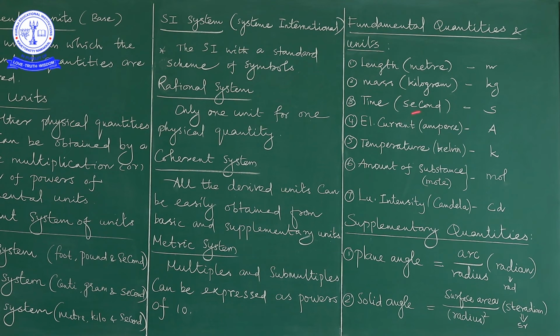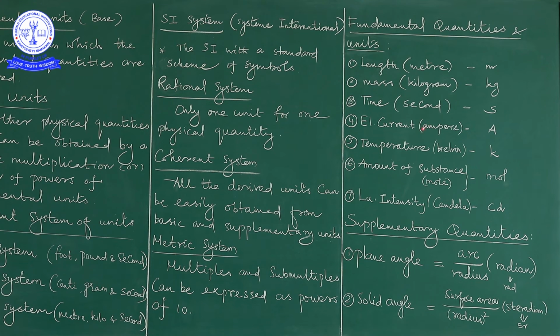And third is the time. The unit of time is second. Here the question comes: how are we able to define 1 second? So 1 second is the duration from the starting to the ending point. Suppose we are traveling from one place to another place, the starting and the ending point is mentioned by the time period.